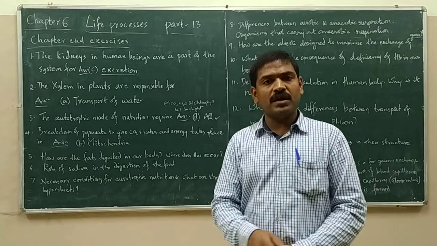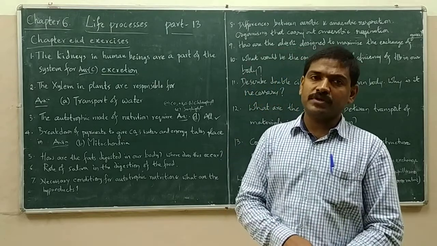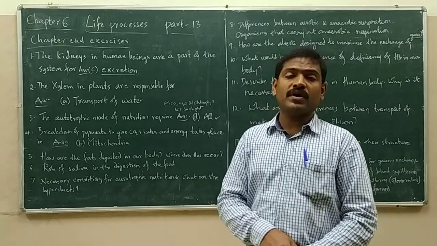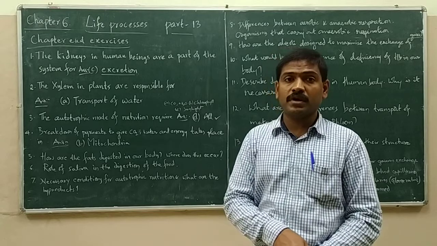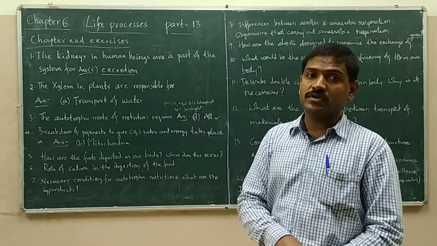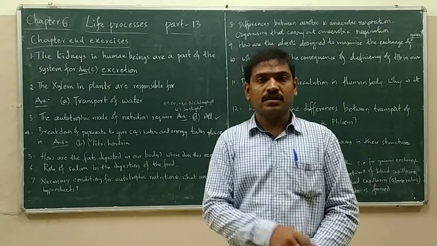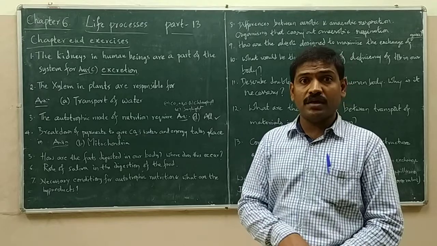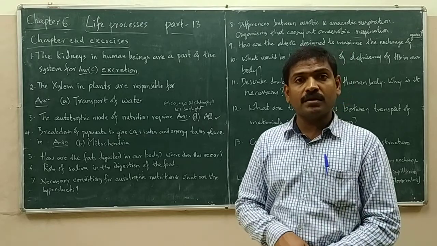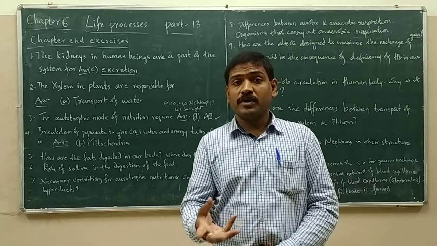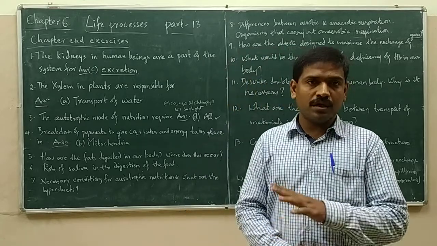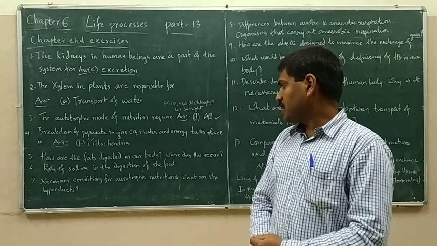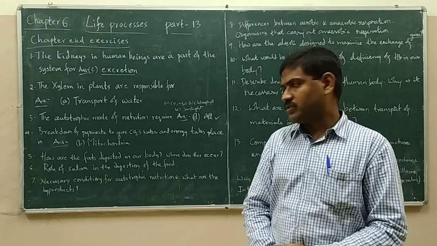Why? If chlorophyll is not there, the light energy cannot be captured. If sunlight is not there, even though chlorophyll, carbon dioxide and water are present, the food cannot be synthesized, because the driving energy for photosynthesis is the light energy. If sunlight is not there, that energy cannot be utilized. And if chlorophyll is not there, but sunlight, water and carbon dioxide are there, which substance can capture the light energy? Then also photosynthesis cannot take place. So these are the necessary conditions for the autotrophic mode of nutrition.